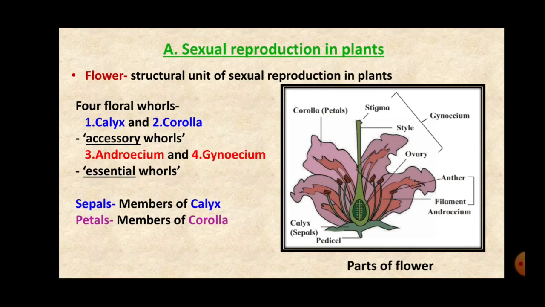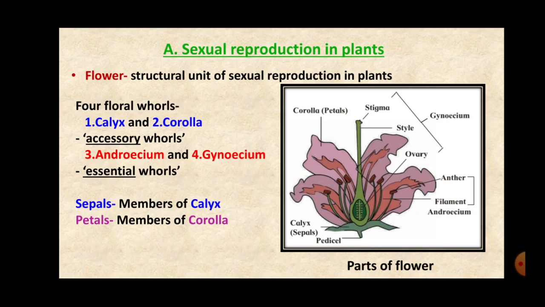In the flower, you can very clearly see the outermost first whorl is calyx, and it is made up of sepals. Inner to calyx is corolla, which is made up of colorful petals. Then comes the stamens, which are the androecium, the male reproductive part. And then the innermost is the female reproductive part, or gynoecium, and its single unit is called carpel or pistil. At the base of the flower, students, you can see pedicel.